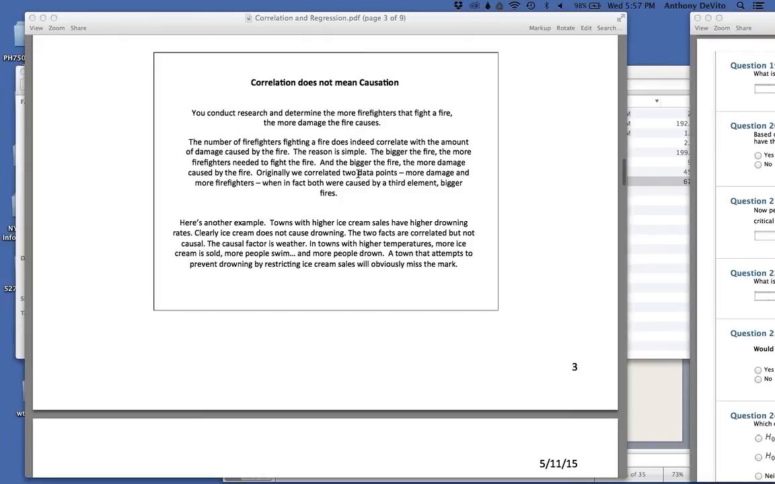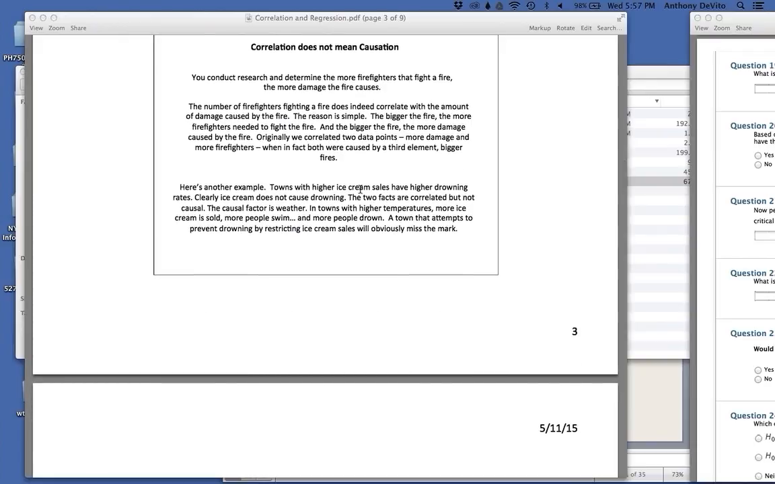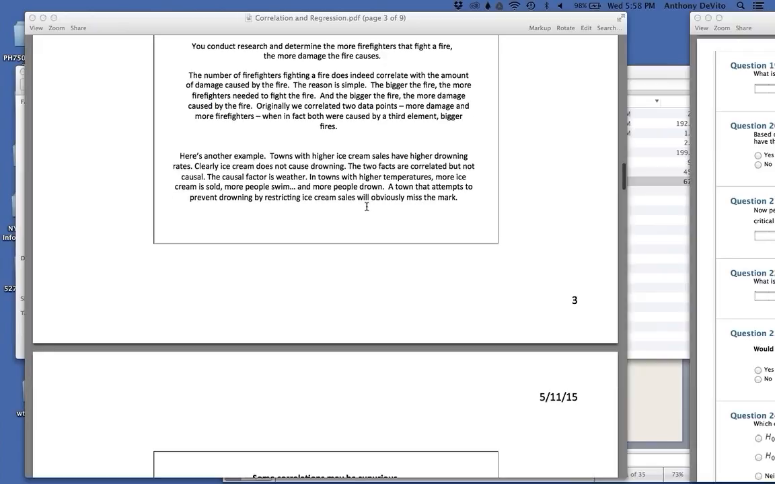For instance, one of the examples we like to use is that the more damage there is due to a fire, the more firemen are present. That makes sense: a bigger fire means more firemen. Are the firemen causing the damage? Sometimes I've seen some firemen cause a little bit of damage every once in a while, if you have ever seen them at work.